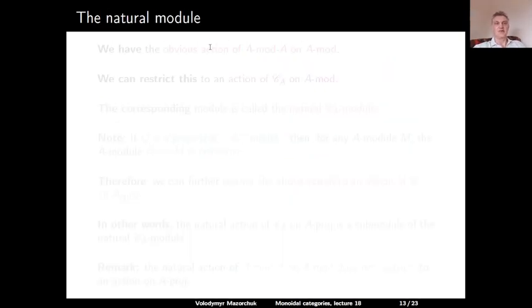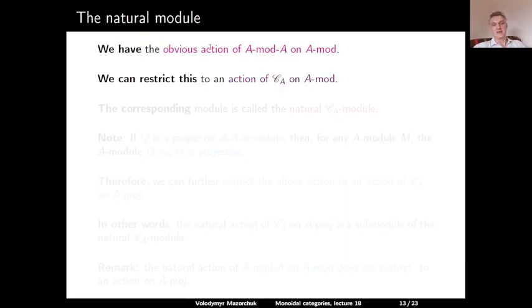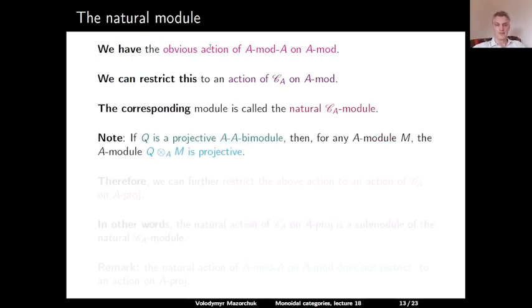Next, let us discuss the natural CA module. We have the obvious action of AA bimodules on A modules. So if we have a left A module, we can tensor it on the left with an AA bimodule. We can restrict this action from all AA bimodules to CA, which is a monoidal subcategory of all finite dimensional AA bimodules. So this means that we have a natural action of CA on A mod. So this module is usually called the natural CA module.